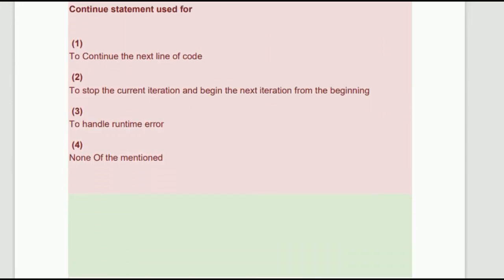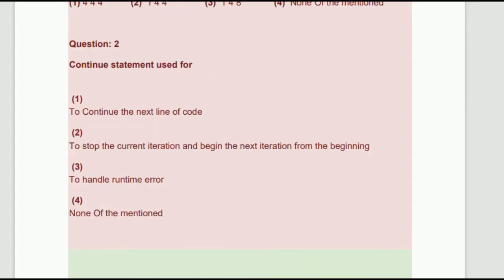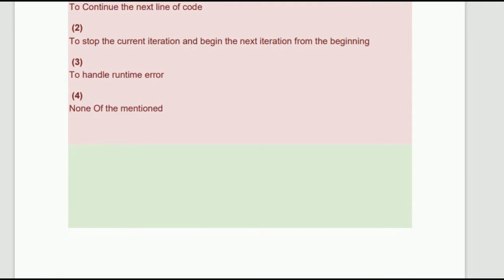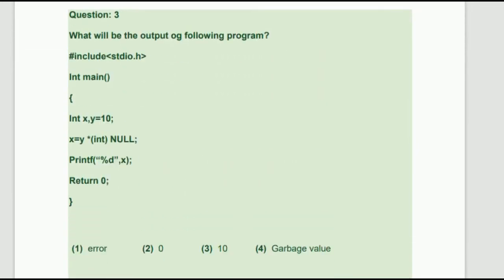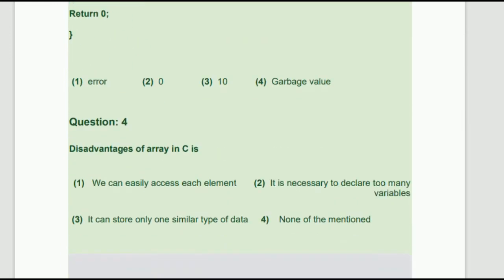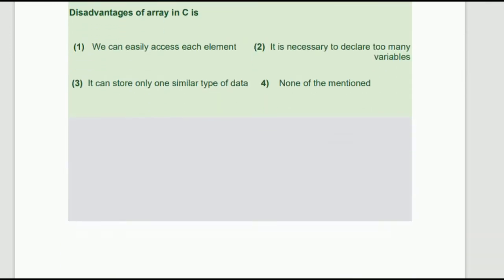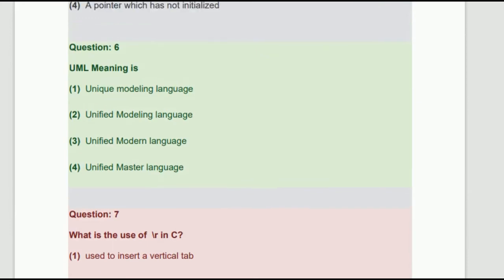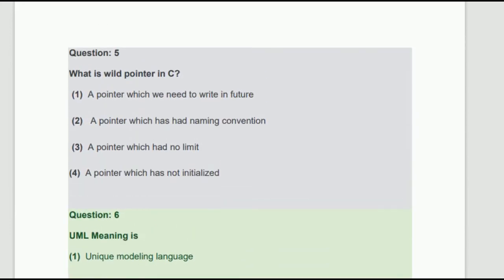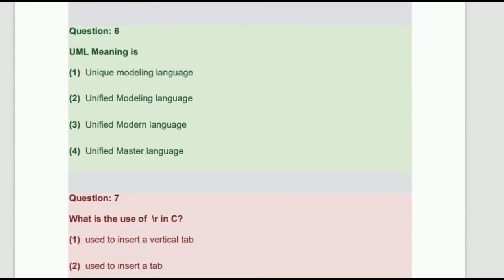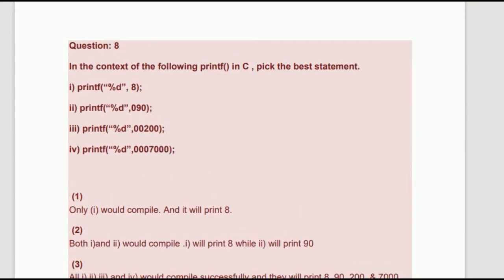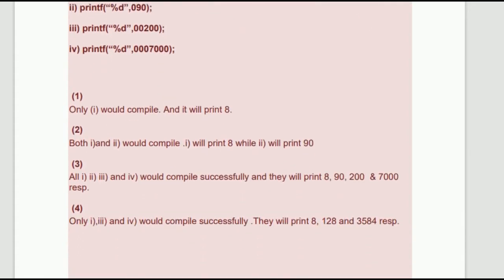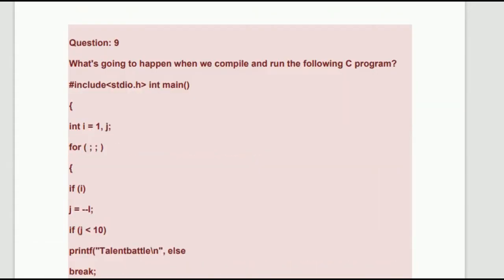This is the second one, you can see over here, and this is the third one, fourth one, fifth, sixth, seventh, eighth one, ninth one.